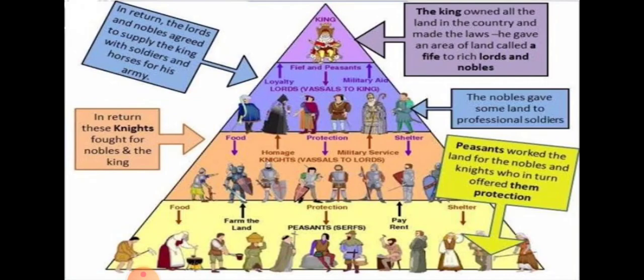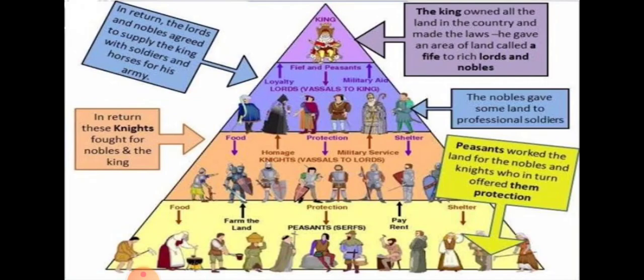Lastly, peasants. Peasants work the land for the nobles and the knights, who in turn offered them protection. So the land which is provided by the ruler to the nobles, the nobles provided to the professional soldiers, and the professional soldiers provided to the peasants. The peasants will work on that land, and in return they get protected.